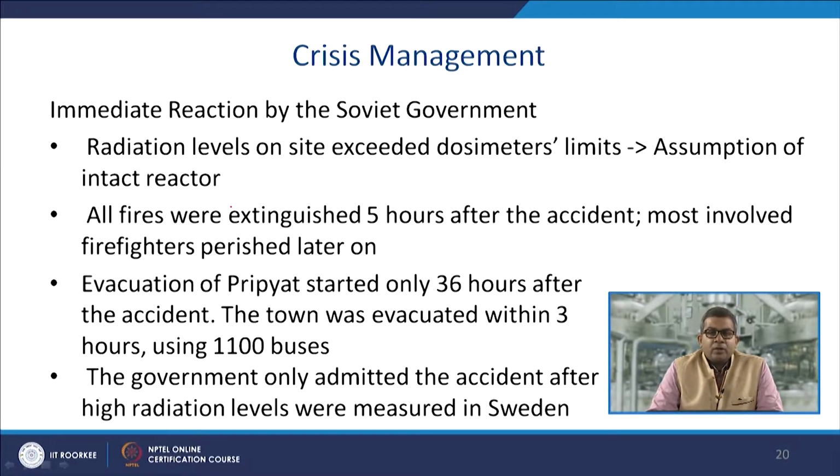Evacuation of Pripyat started only 36 hours after the accident, and the entire town was evacuated within 3 hours using 1,100 buses. The government only admitted the accident after the high radiation levels were measured in Sweden. So you can imagine that the radiation fallout approached the Swedish area.